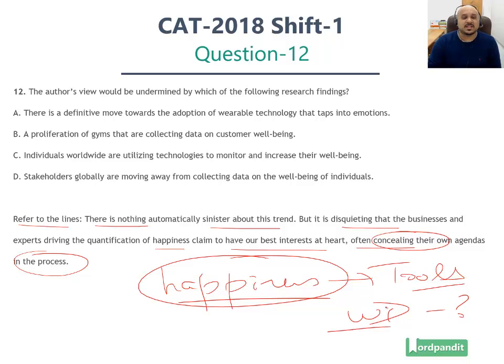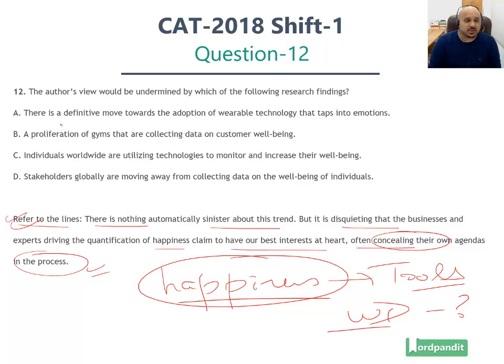This emotion should not be made a project in itself. It's not going to solve all the problems in the world. That is what the author believes. Now you've got to find an option which is going to run counter to this, which is going to counter what the author has implied. The author has implied that companies, governments, etc., have something nefarious going on at the back end.